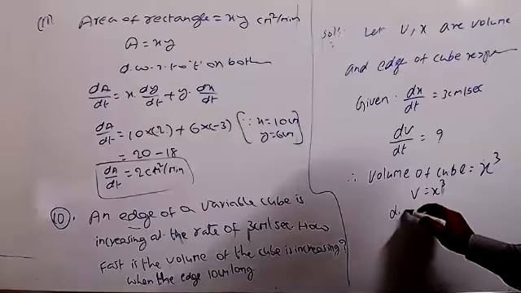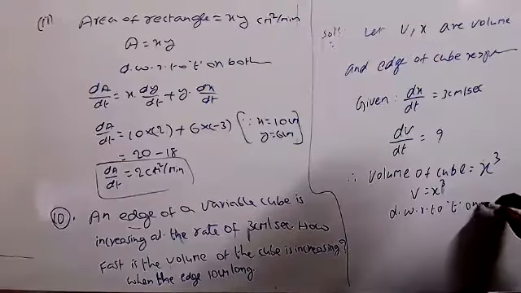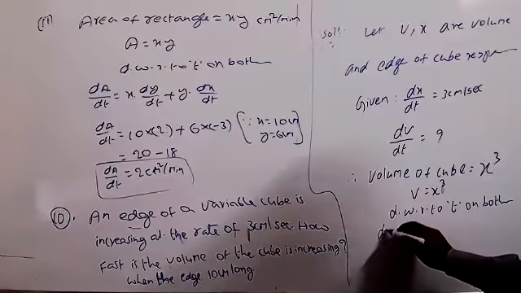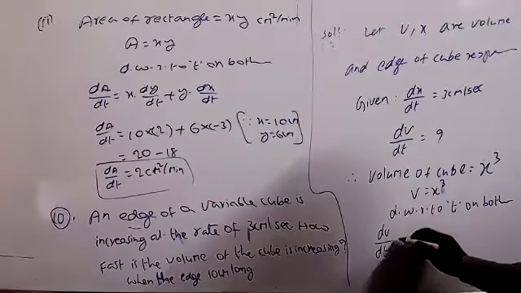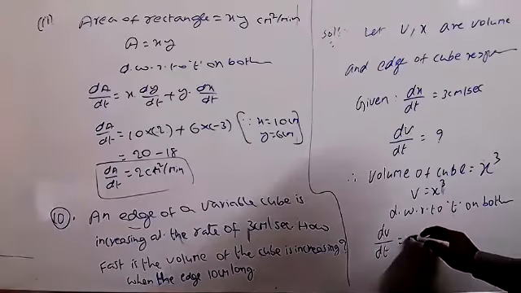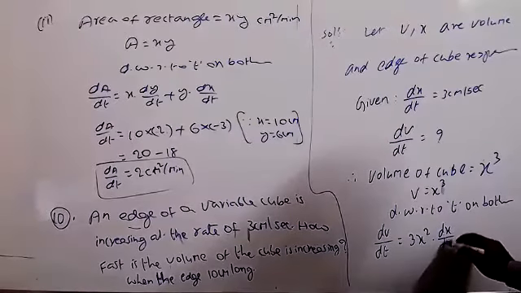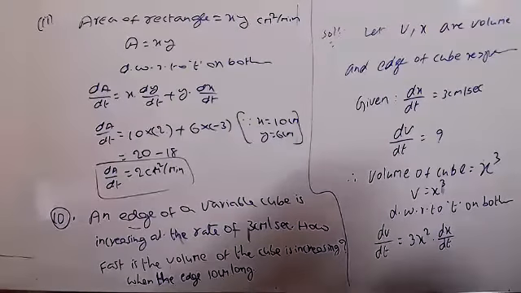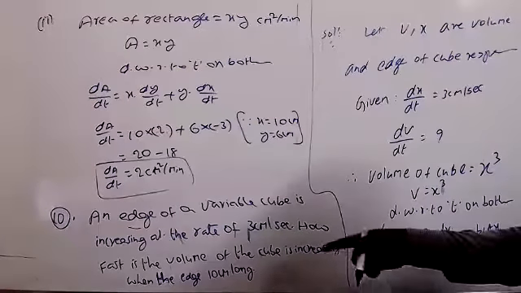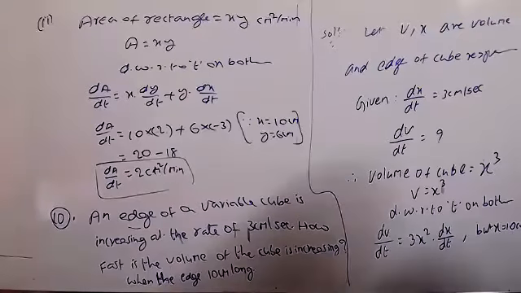So differentiate with respect to t on both sides. Therefore dV by dt equals the differentiation of x cube with respect to time, which gives 3x square into dx by dt. But x equals how much? The edge equal to 10 centimeter is given, so x equals 10 centimeters.